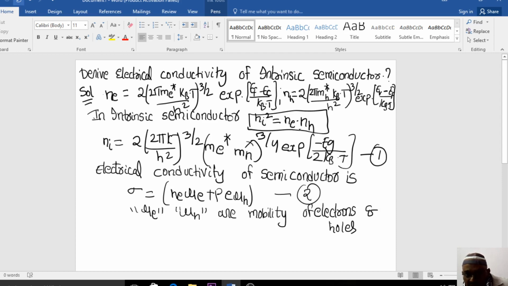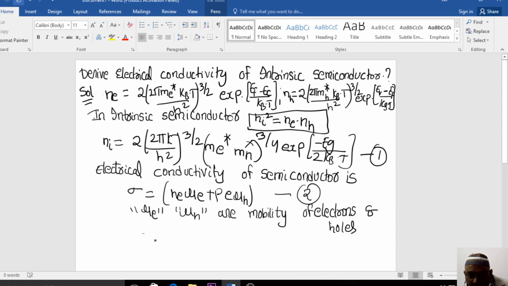The combination of electrons and holes are the charge carriers in a semiconducting material, so they combine to form the carrier concentration. I think you got a clear idea, and you need to remember this. Electrical conductivity is n_e e mu_e plus p e mu_h, that is equation number 2, where mu_e and mu_h are the mobility of electrons and holes.